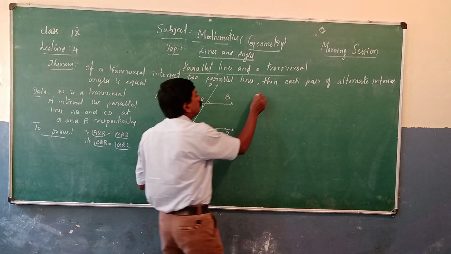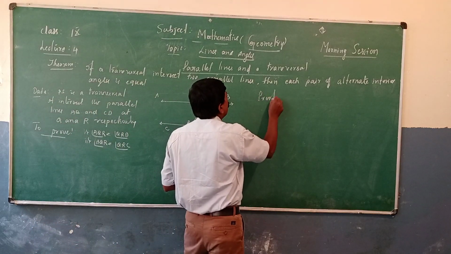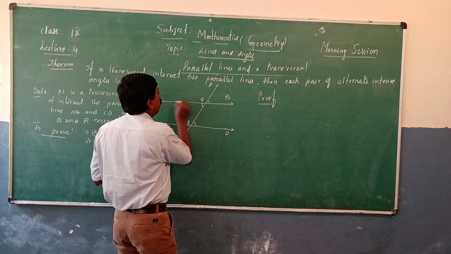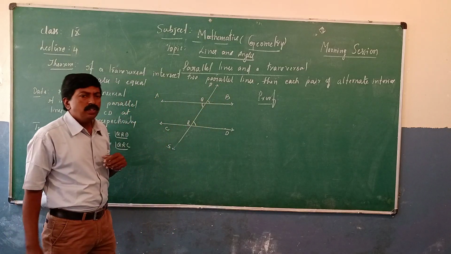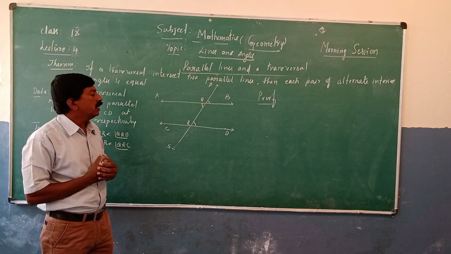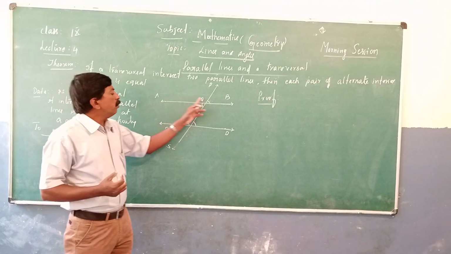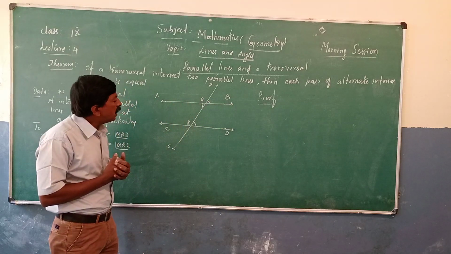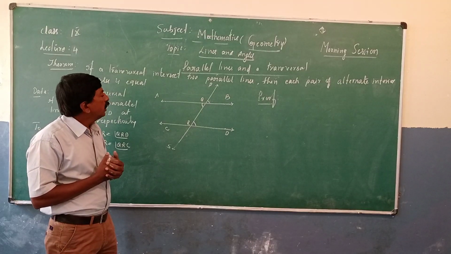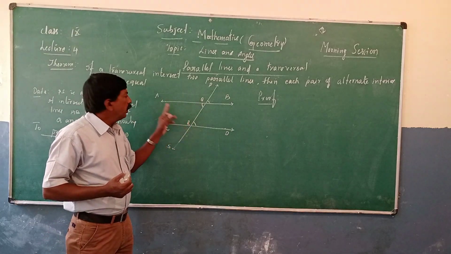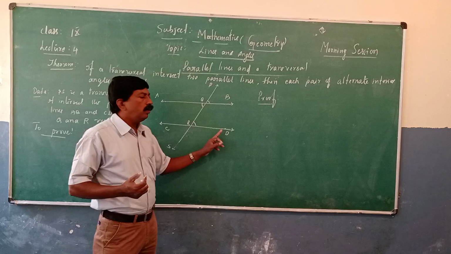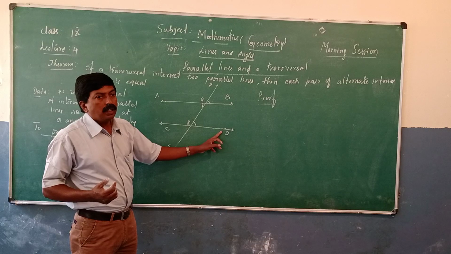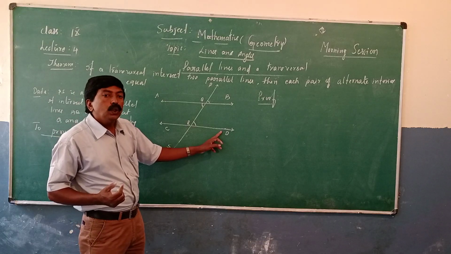Now come to the proof. Now observe here. What is the sum of these two angles? We know that it is 180 degrees. APR is equal to PQB because vertically opposite angles are equal. We have to show that AQR must be equal to RQD.